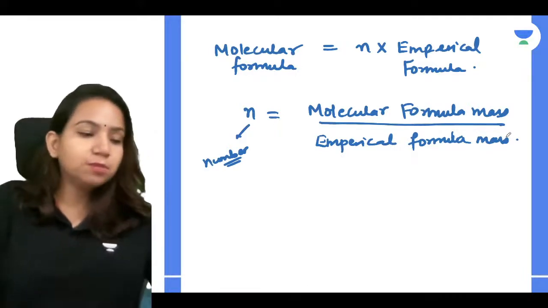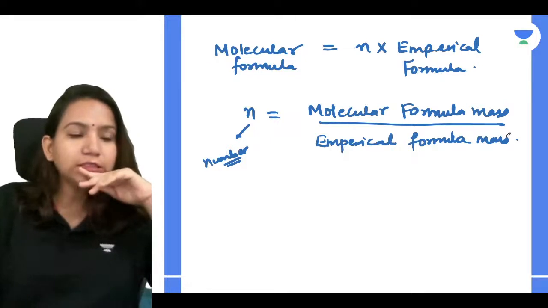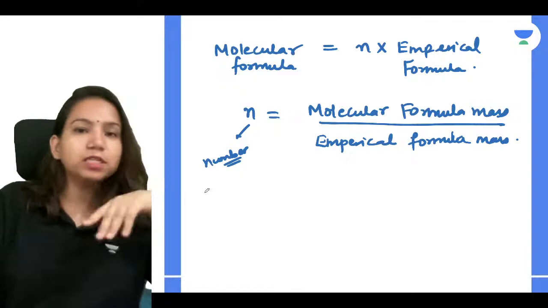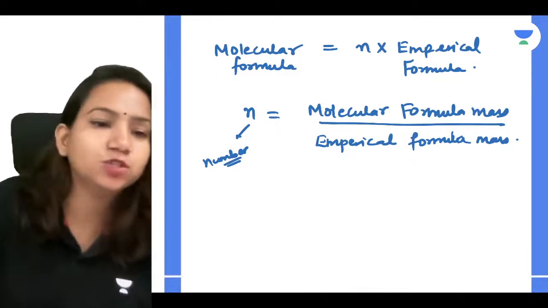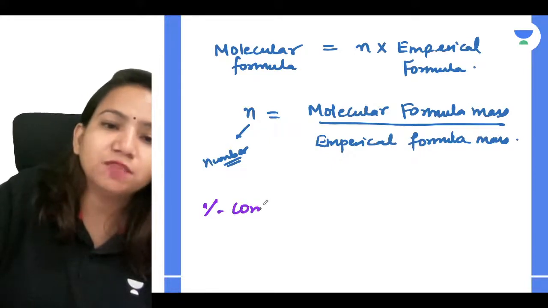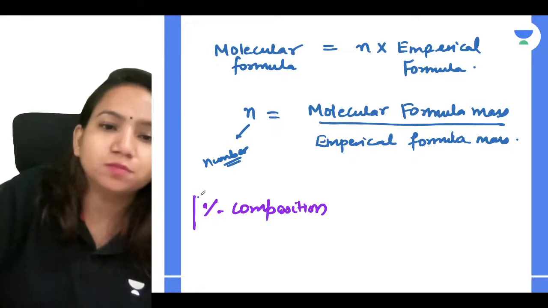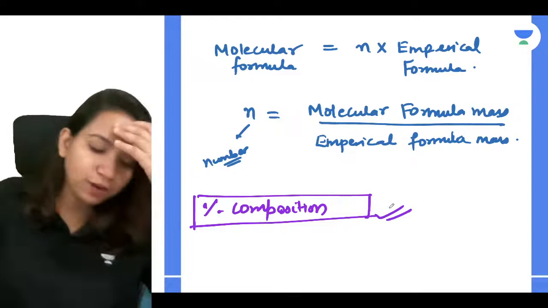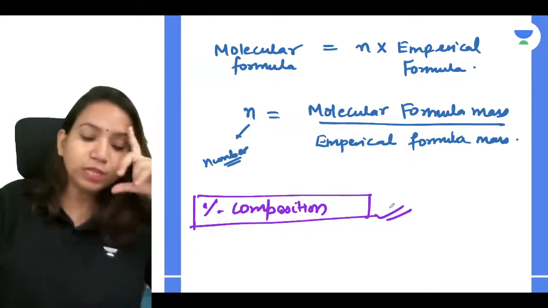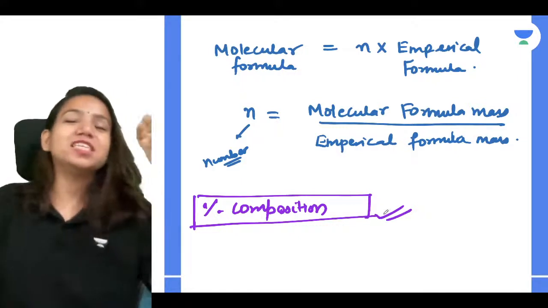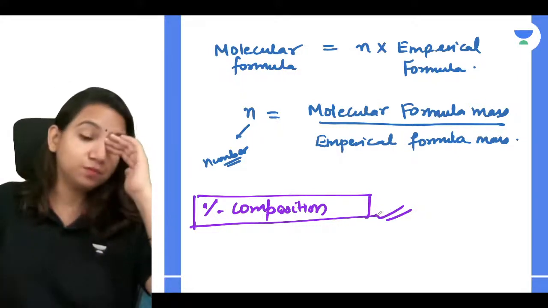Now let's discuss a few more things. If I have to calculate the percentage composition, these are all things we understood. What do you mean by percentage composition? Molecular formula, no, that is molecular mass. 2 into vapor density is molecular mass, not molecular formula.